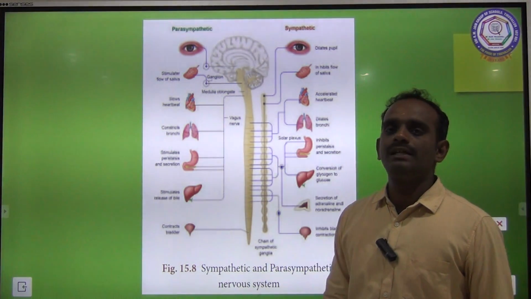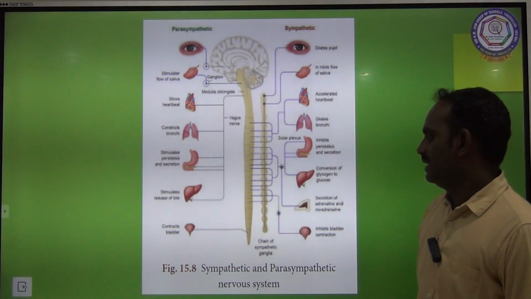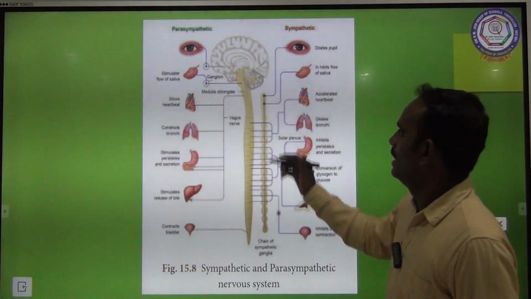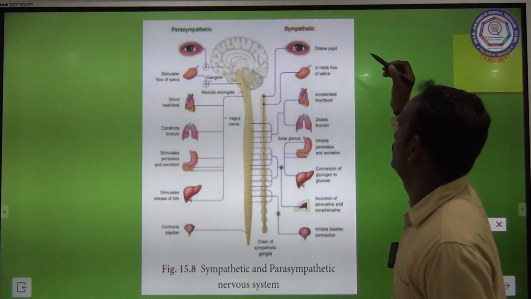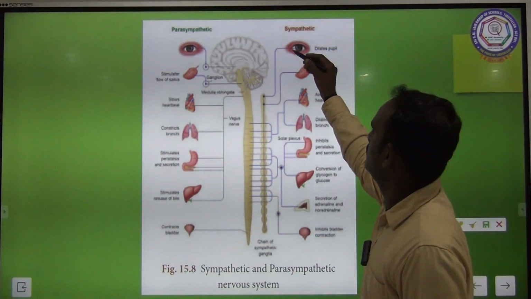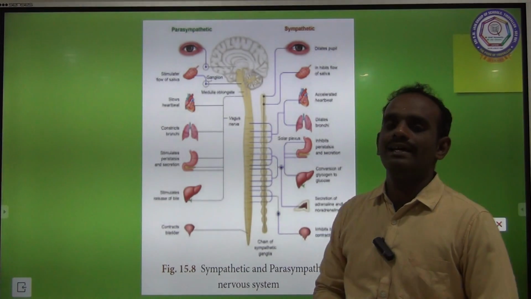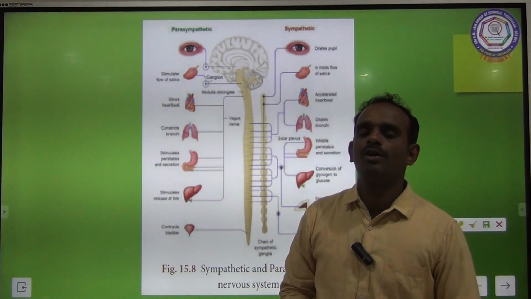See, this is the sympathetic and parasympathetic nervous system. This side is parasympathetic and this side is sympathetic. All these are controlled by the ANS, the autonomic nervous system.